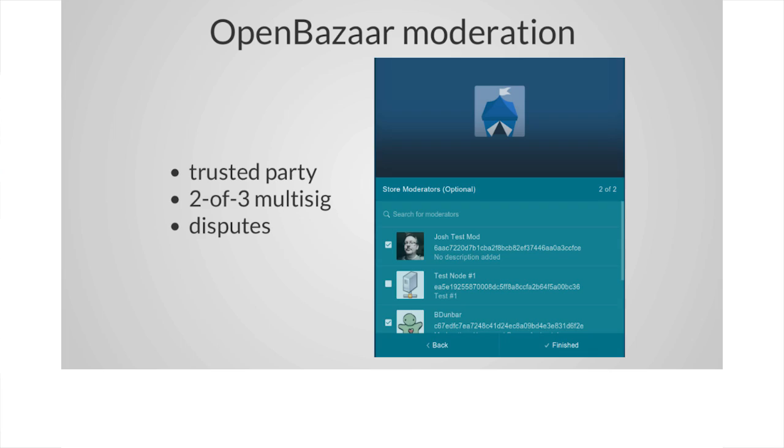So let's see how the OpenBazaar moderation works. Essentially, when you as a buyer want to buy something from a merchant on this decentralized network, you are mostly not trusting the merchant because you don't know if his identity is real and all this stuff.